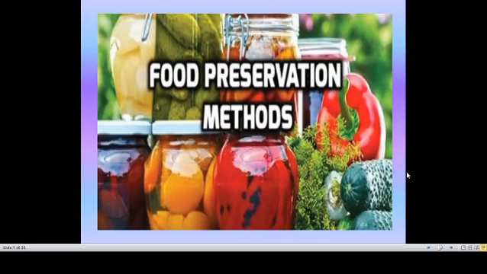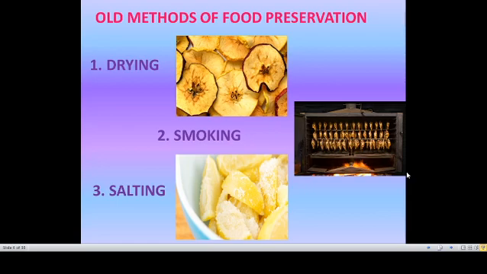Okay, let us see the first one. In food preservation methods, how the chemicals are used. Okay, old methods of food preservation. Food preservation is nothing but keeping food for several days without any spoilage. So the old methods are drying, smoking, salting. Drying means we are keeping that food material in the sunshade or directly in the sun rays. By drying we can preserve it for several months or several days.